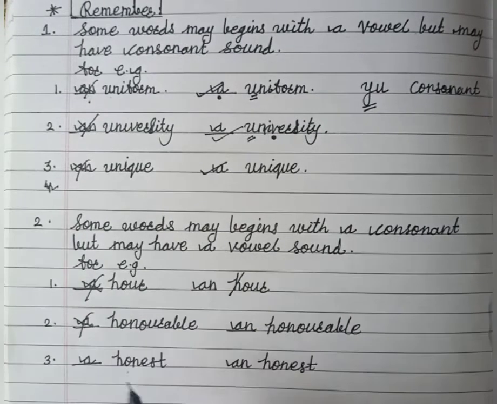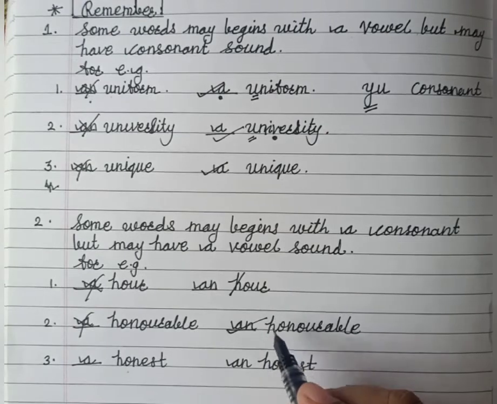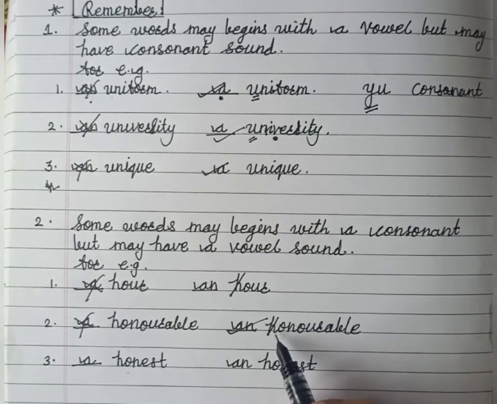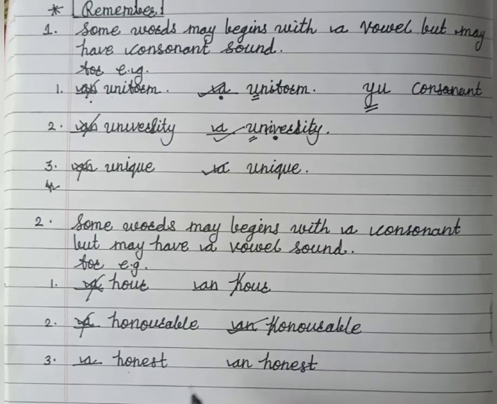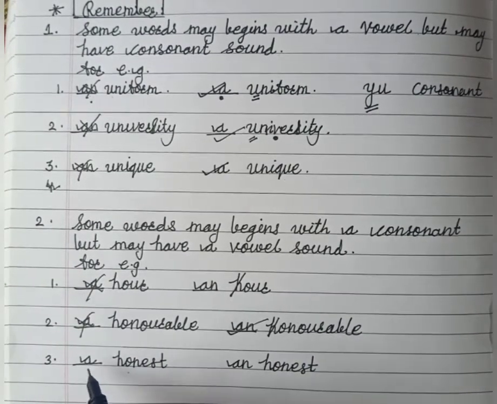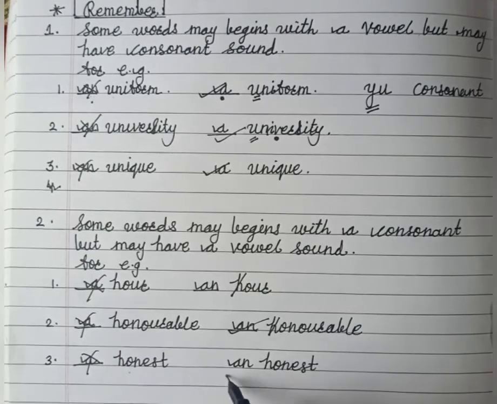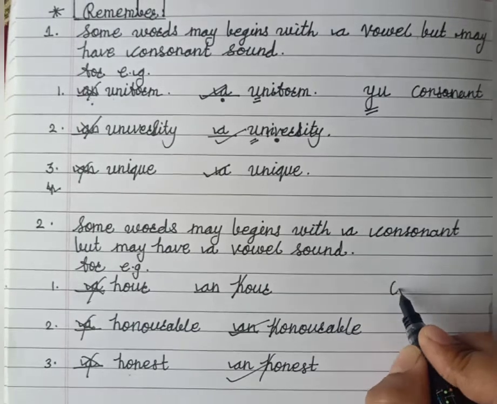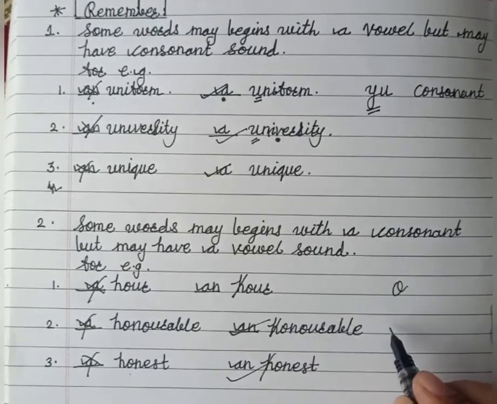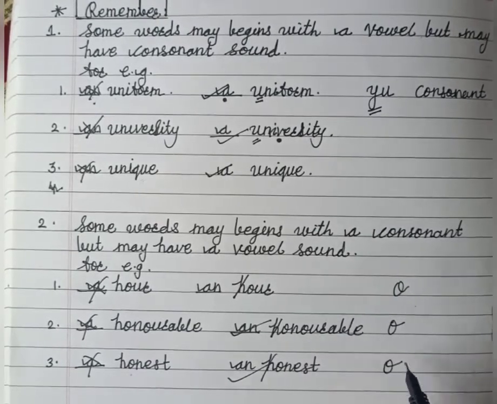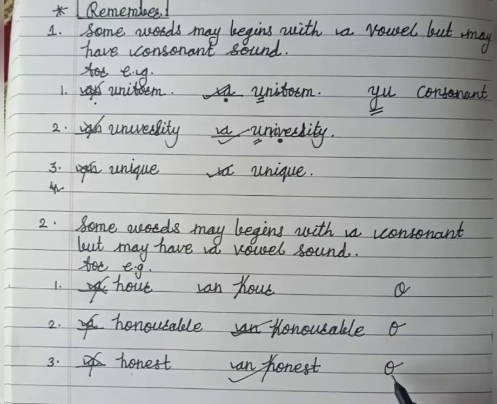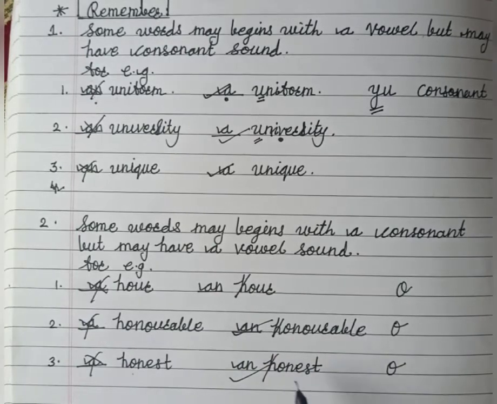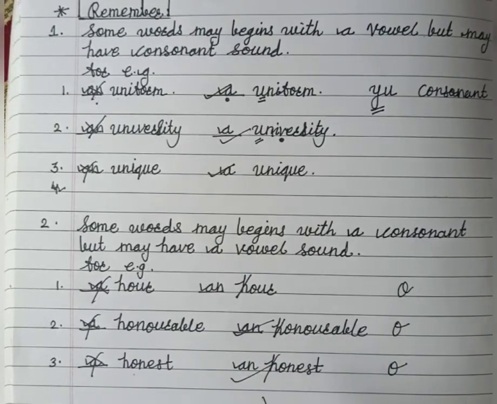A honorable is wrong. What is correct? An honorable. Here also H is silent. We read only the remaining letters. While writing we write H, but it is silent. Same with a honest, wrong. An honest. So which sound do we pronounce at the start of honorable and honest? O, and O is a vowel sound. That's why we use an here: an honorable, an honest. Keep it in mind.